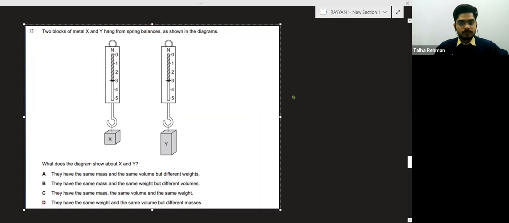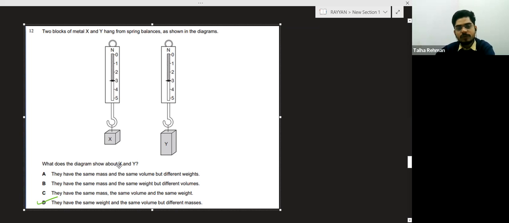Two blocks of metal X and Y hang from the spring as shown in the diagram.